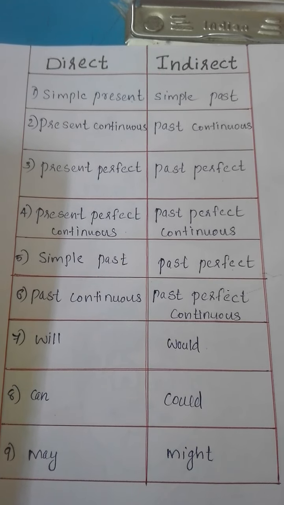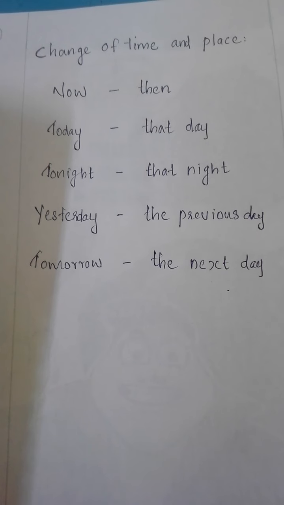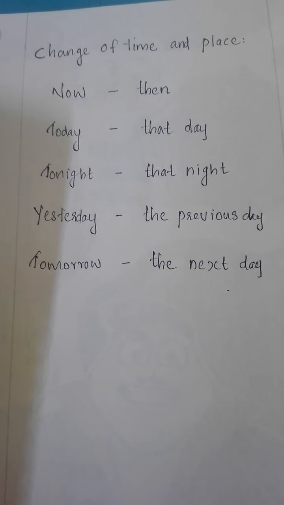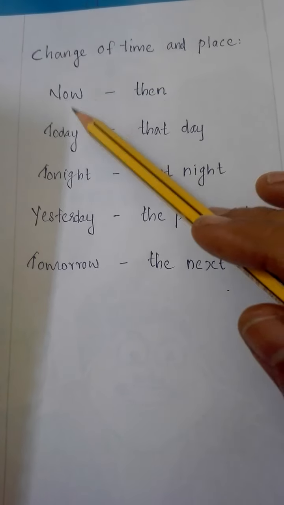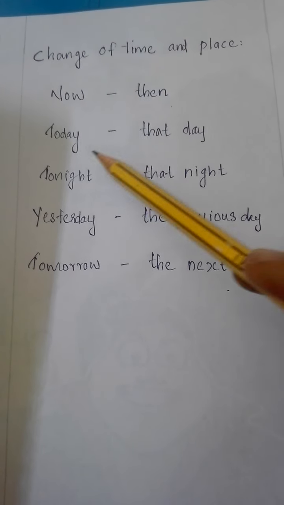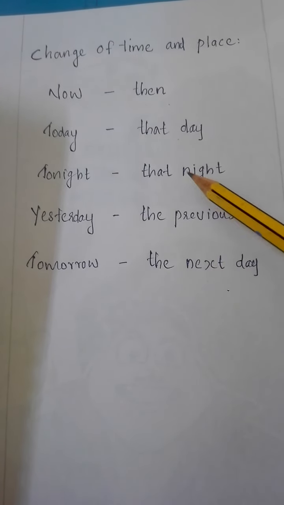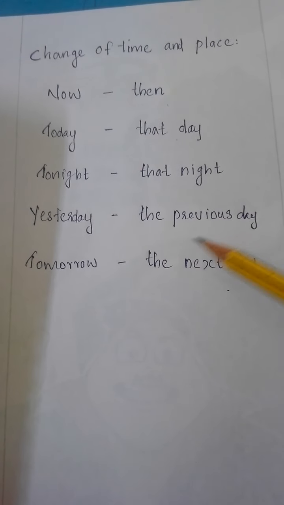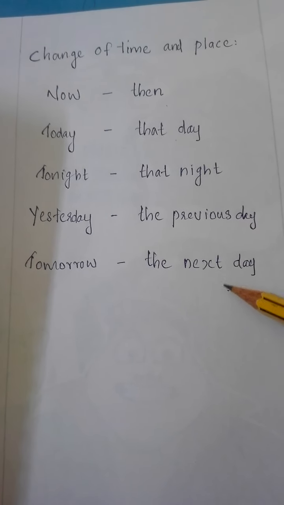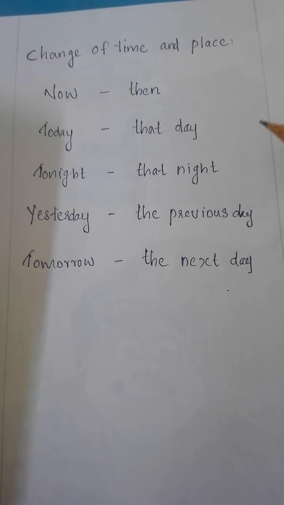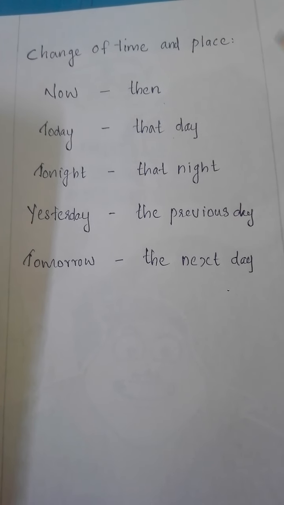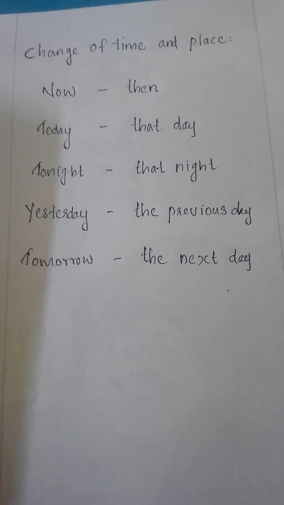Okay. I told you that we have to change the expressions of time and place also, isn't it? So here the time and place changes are like what? Now becomes then in indirect speech. Today, that day; tonight, that night; yesterday, the previous day; tomorrow, the next day. All these changes also we have to study by heart. Don't forget about this also. Okay, tense we have to change, and the expressions of time and place also we have to change. Okay.